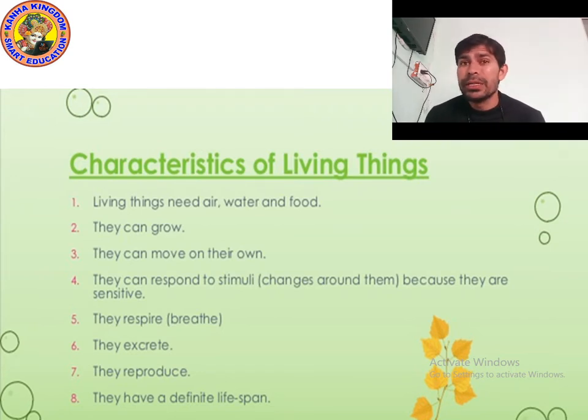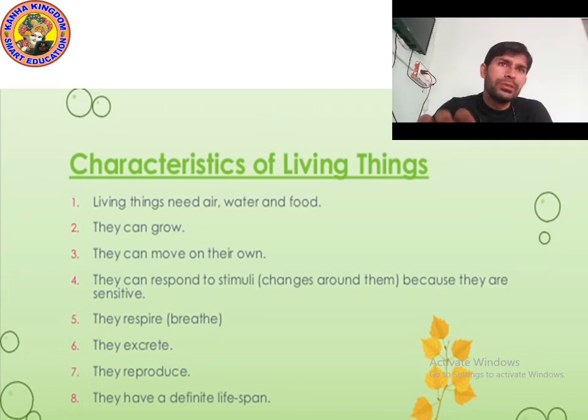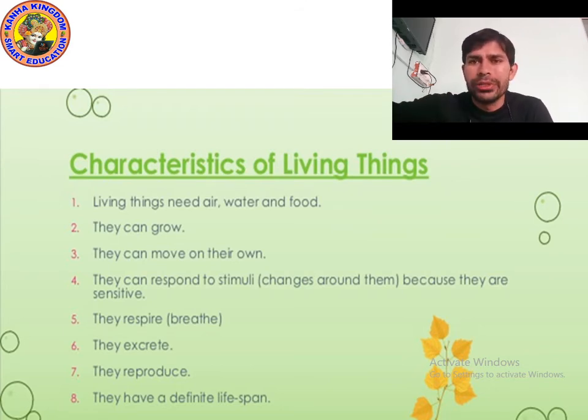Point number 8, living things have definite lifespan. Non-living things do not have definite lifespan. I hope you understood. And now let's talk about the next topic, food. Let's move on the next point.